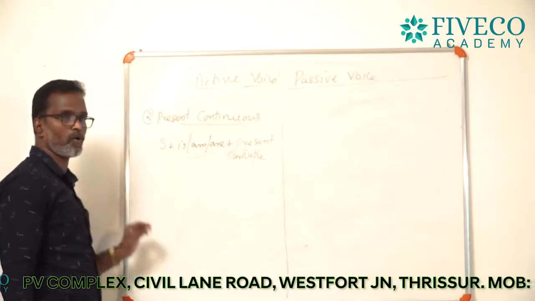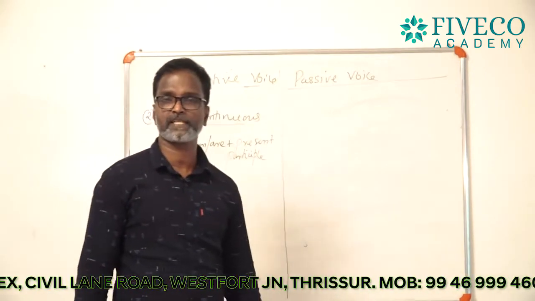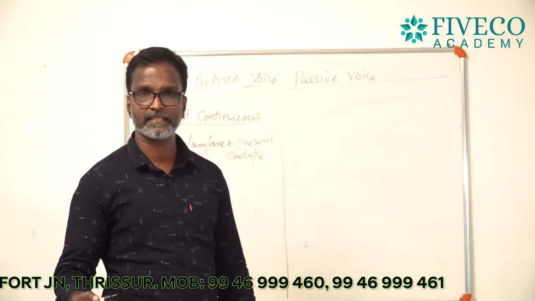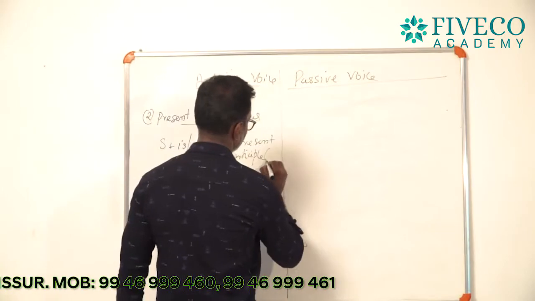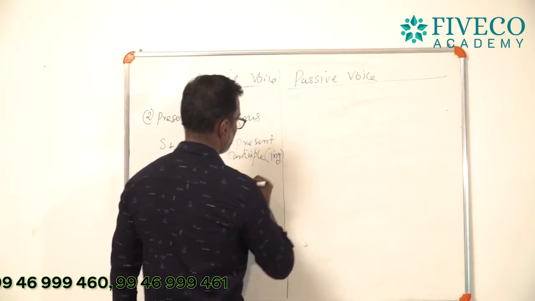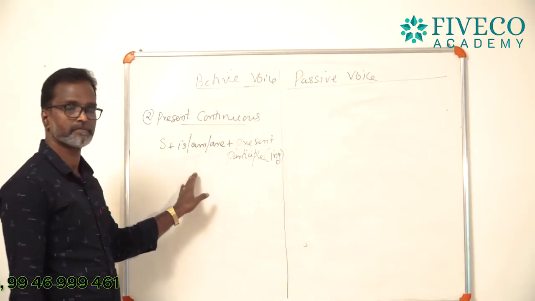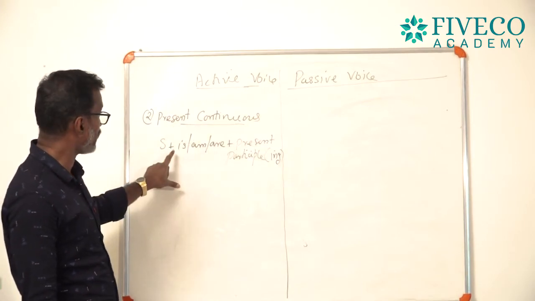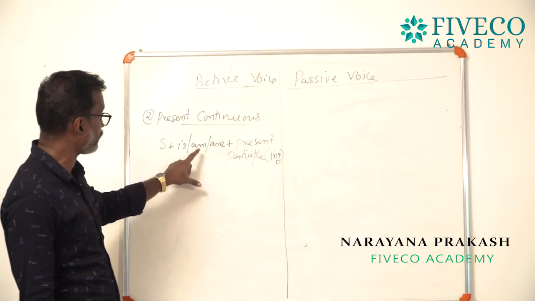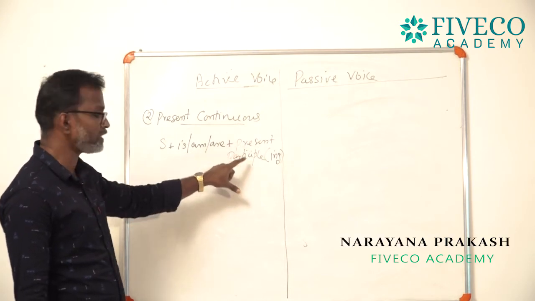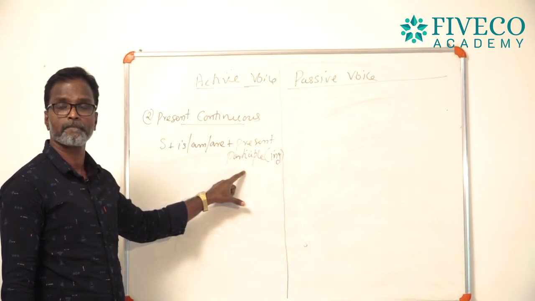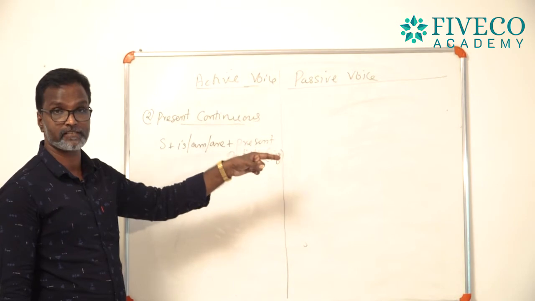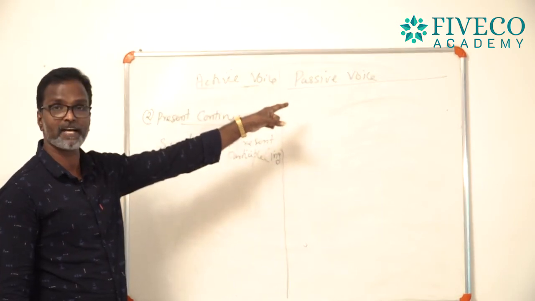Subject plus is or am or are plus present participle. Present participle means the ing form of the verb. So, from this formula, you know what the formula is? Subject plus is or am or are plus present participle, that is the formula. From this formula, you want to create the formula for passive structure.